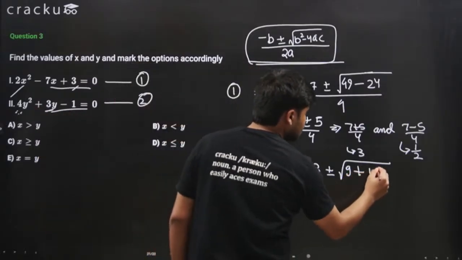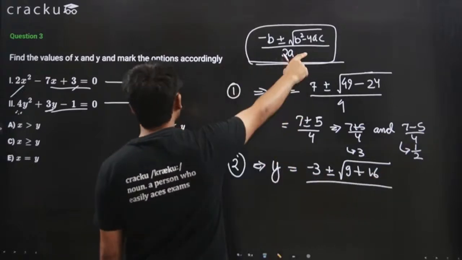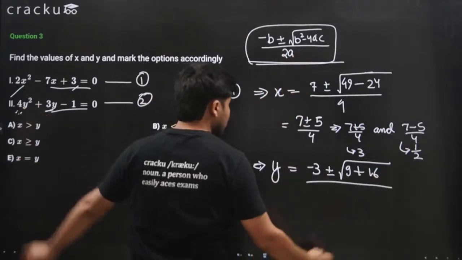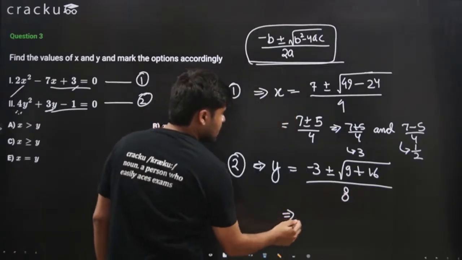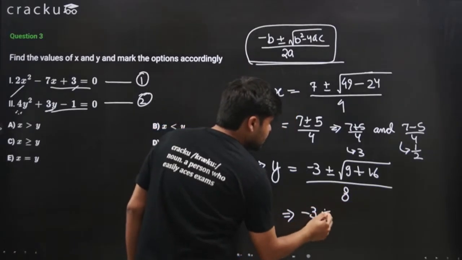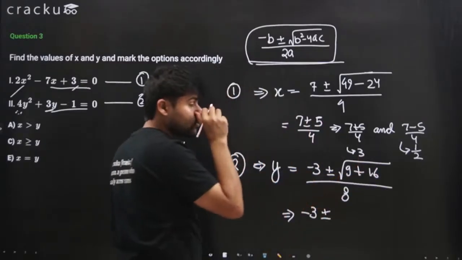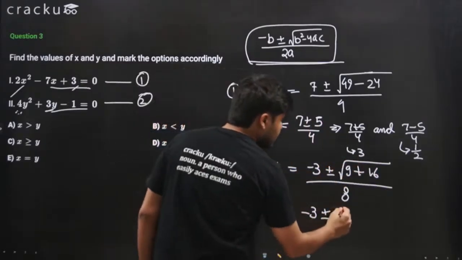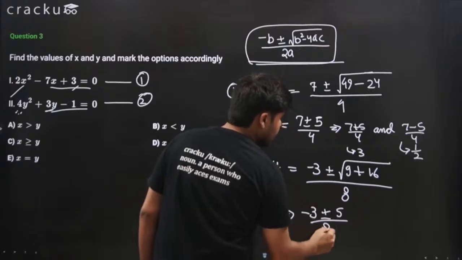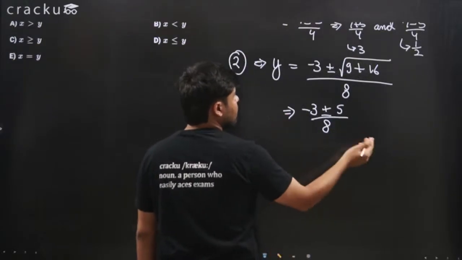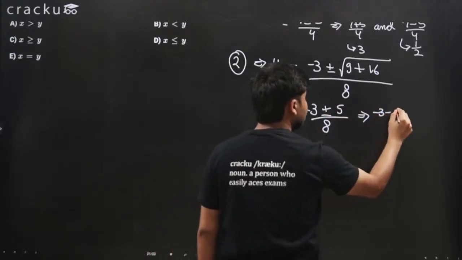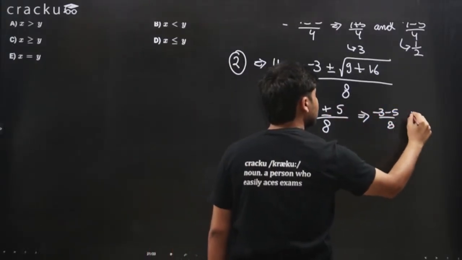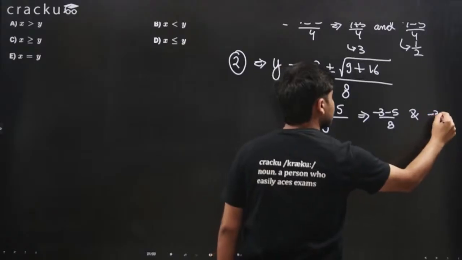So 9 plus 16, divided by 2a, which is 2 times 4, which is 8, right? This will give us minus 3 plus minus the square root of 25, which is 5, divided by 8. So again, we have two roots: minus 3 minus 5 divided by 8 and minus 3 plus 5 divided by 8.